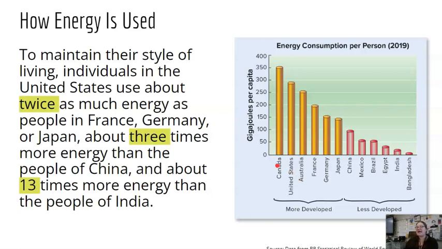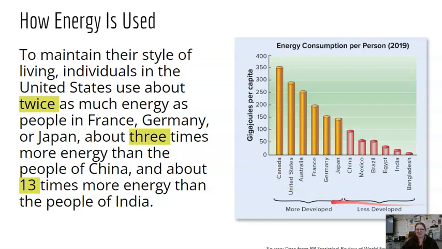To maintain their style of living, individuals in the United States use about twice as much energy as people in France, Germany, or Japan, and about 3 times more energy than the people in China, and 13 times more energy than the people in India. We are a very large country with a lot of people, and while France, Germany, and Japan are also developed countries with lots of people, they're a lot more condensed. It's a much denser population. In the US, we're very spread out, and we like big houses, big cars, big lawns, and all of that takes a lot of energy.